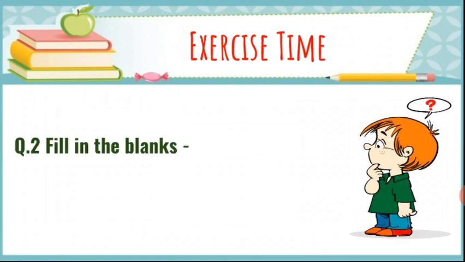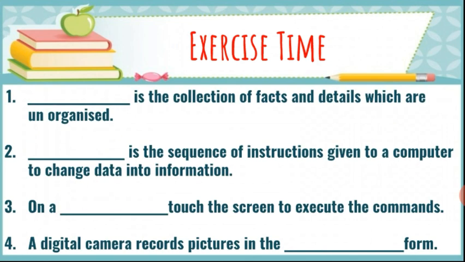Now next question is fill in the blanks. Number 1, dash is the collection of facts and details which are unorganized. Answer is data. Students, here in unorganized there is one space, it should be together. Now next question is: dash is the sequence of instructions given to a computer to change data into information. So processing is the sequence of instructions given to a computer to change data into information.